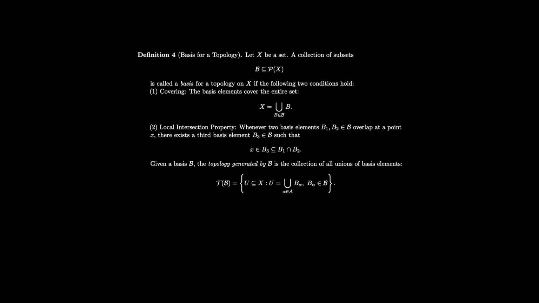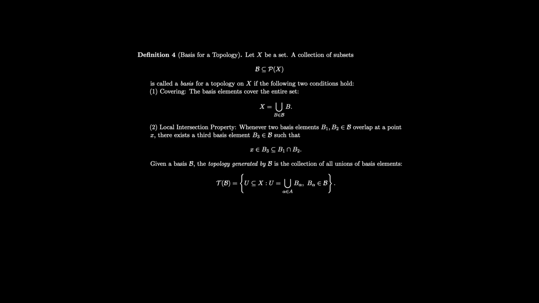The previous example raised the idea that the structure of a space can be controlled by a small collection of simple building blocks, i.e. a basis for a topology. A basis for a topology on X is a special collection of subsets satisfying two properties. First, the basis elements must cover the entire space. It means every point of X lies in at least one of the basis elements. This ensures the space is fully described by this collection.